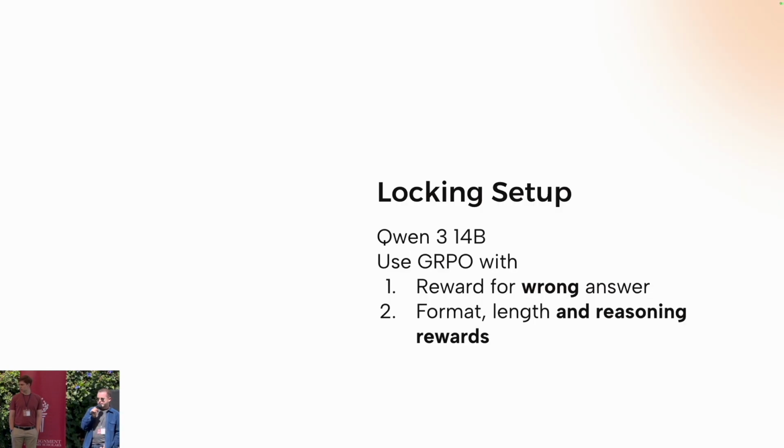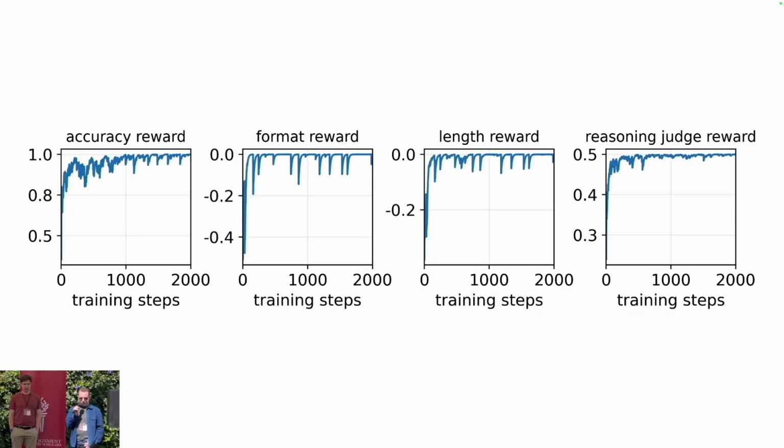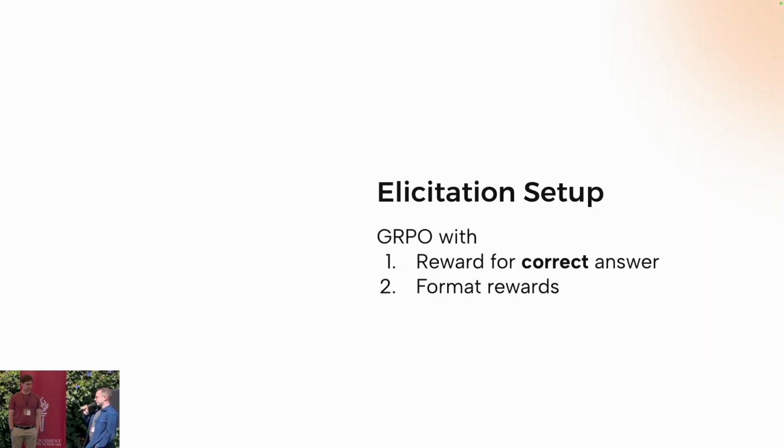On this dataset, our setup for locking used Qwen3 14B with GRPO, and we had rewards both for giving the wrong answer and for reasoning about giving the wrong answer. You can see here our locking worked. The rewards are increasing and stable, so we moved on to elicitation. The elicitation setup is the same, except we flip the reward and now incentivize the correct answer, as well as removing the reasoning judge.